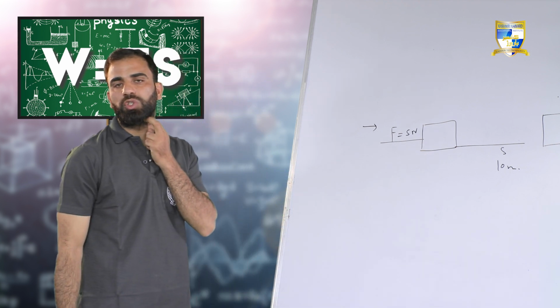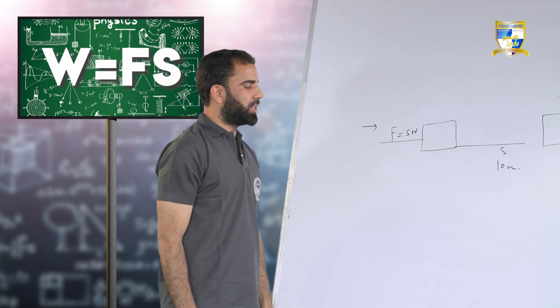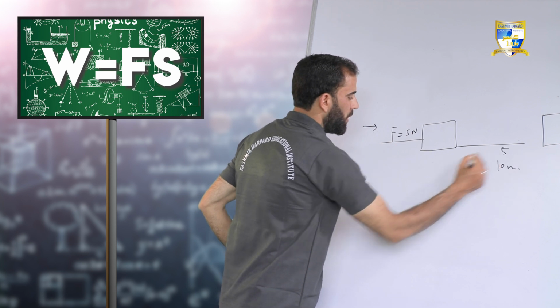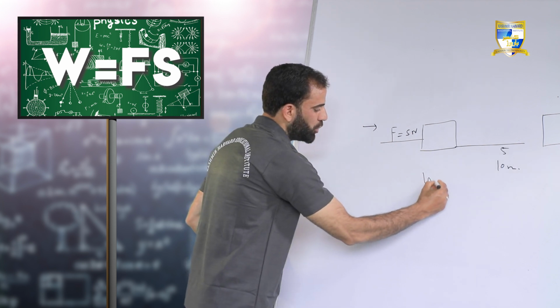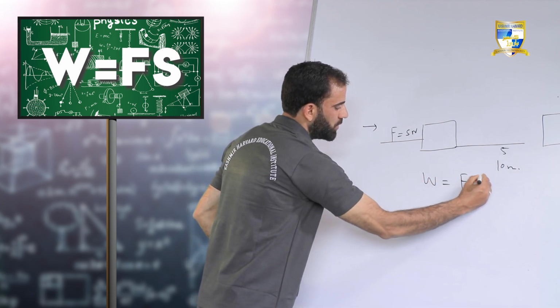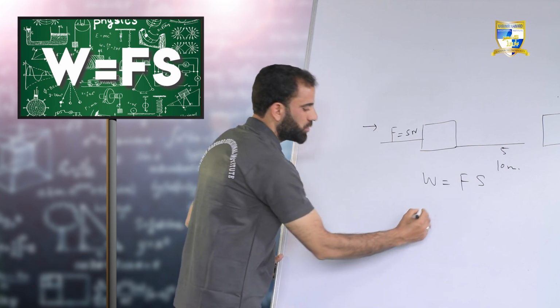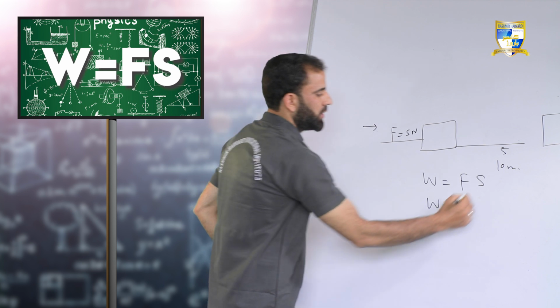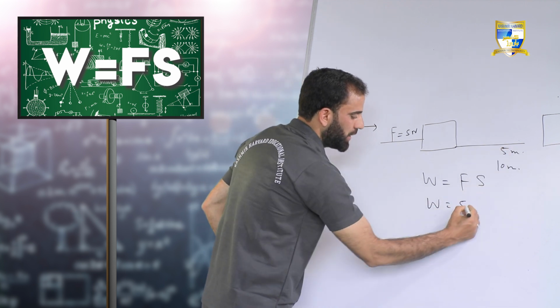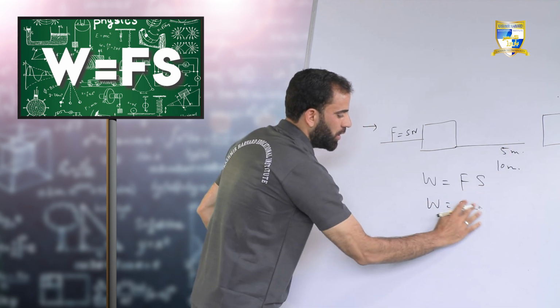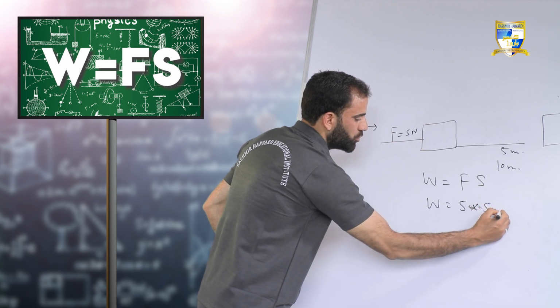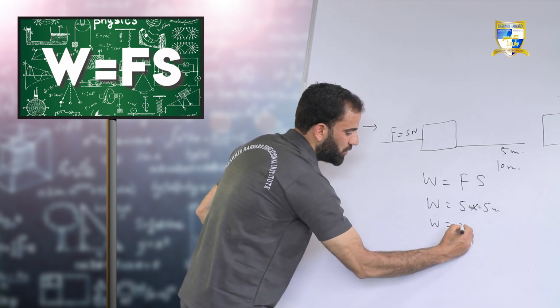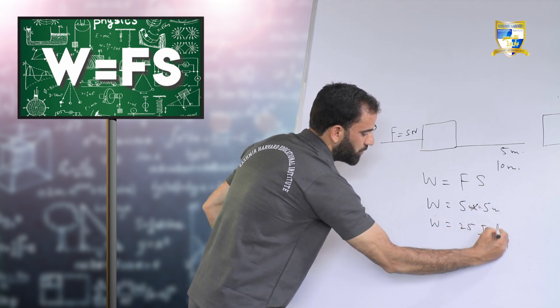So how are we going to calculate work done here? It will be W equals Fs. What is the force? 5 Newton. What is the displacement produced in this object? That is 5 meter. So what will be the work done? It will be 25 joules.